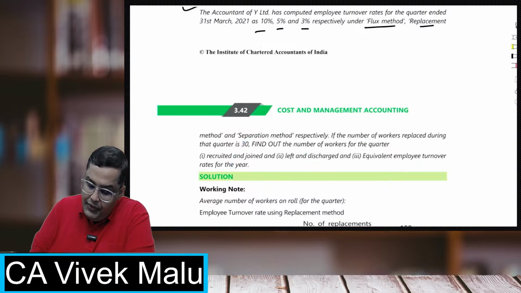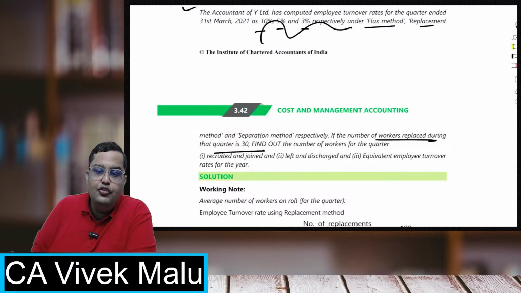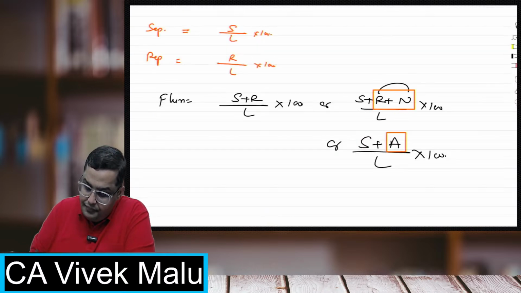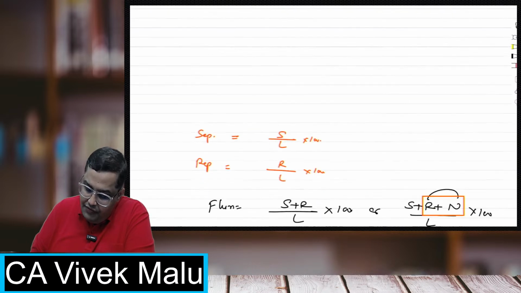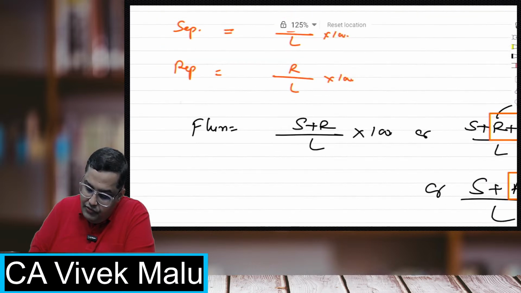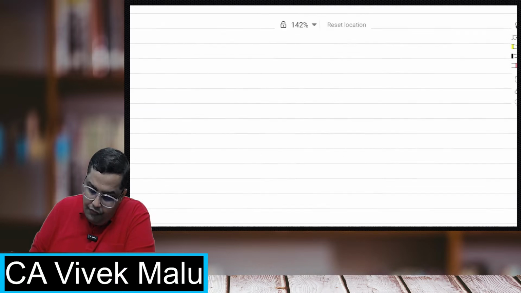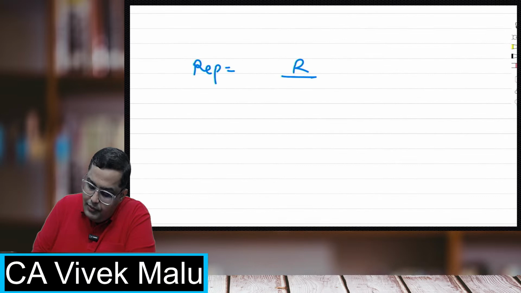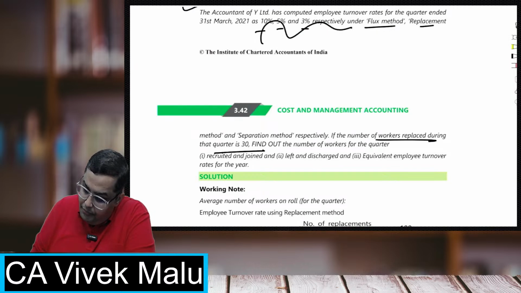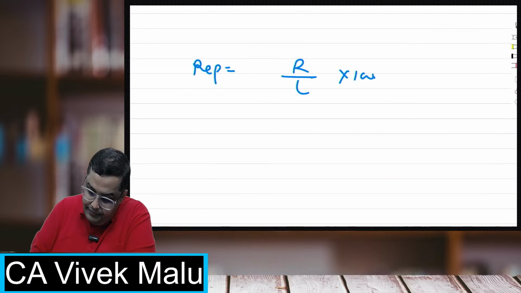एक काम करते बेटा, सबसे पहले उन्होंने आपको क्या दिया? नंबर ऑफ वर्कर्स रिप्लेस ड्यूरिंग द क्वार्टर इज 30. स्टूडेंट्स, दे हैव गिवन यू, सी द रिप्लेसमेंट फॉर्मूला. You all know the replacement formula. The formula is replacements is equal to replacement upon average labor force into 100. So they have given you in the question that the number of workers replaced is 30.